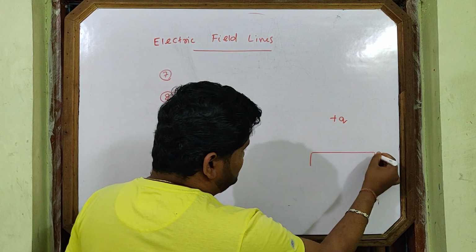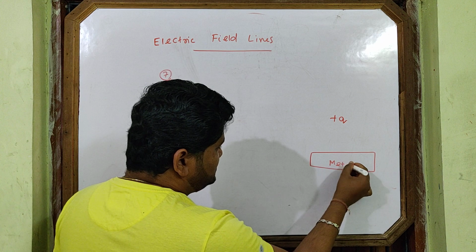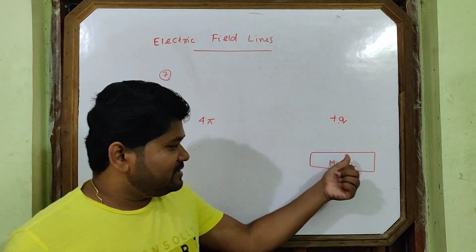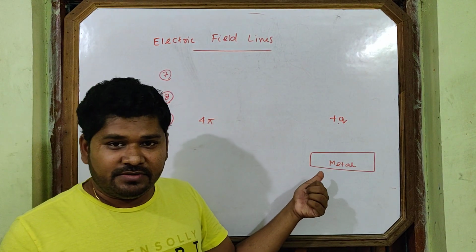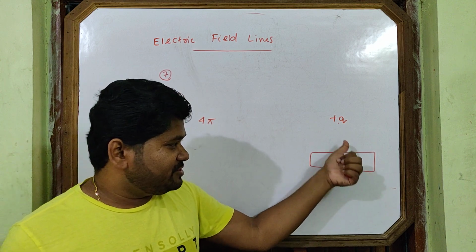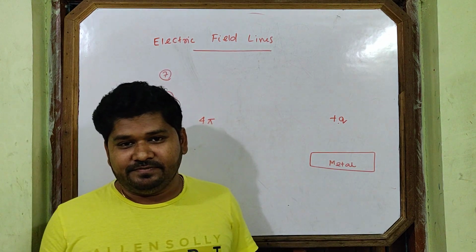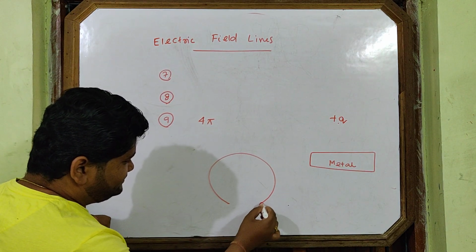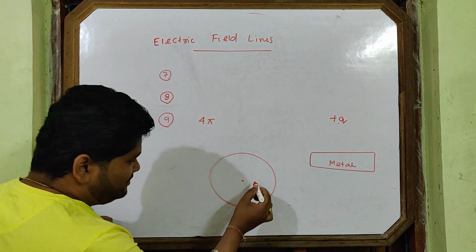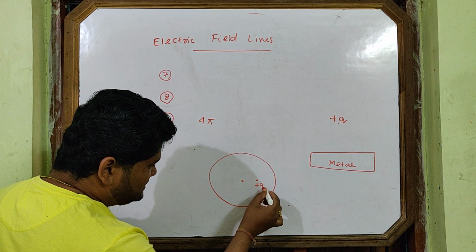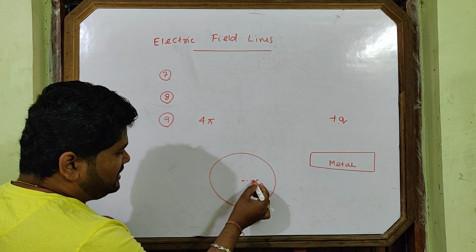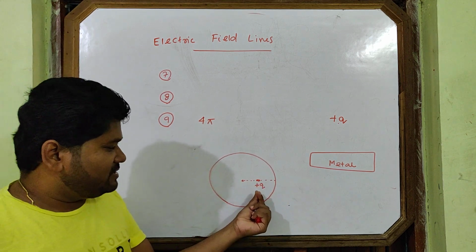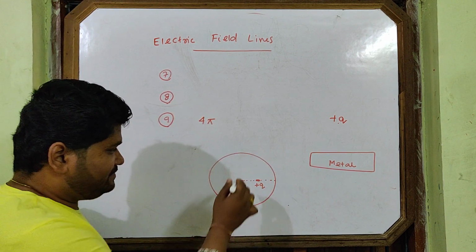A +2 charge is placed on a metal surface. This is a metal surface. This is a question: a +2 charge is placed on a metal surface. Draw the lines of force for the system. You can try this question. Also, one metal is here. This is the center, but one charge is present here. One +2 charge is present here, at r/2, the bisecting point of the radius, if the radius is r. The +2 charge is present here, and this is a metal.